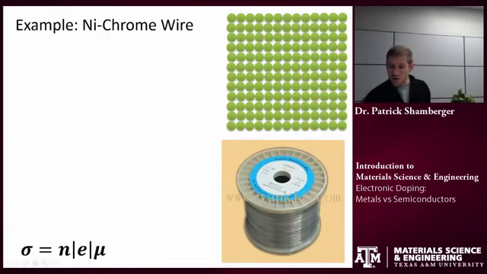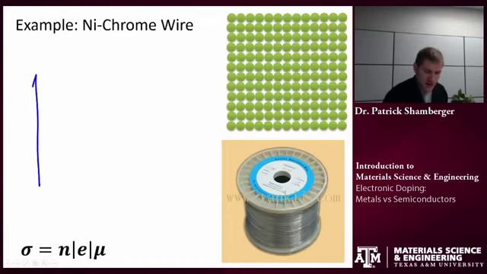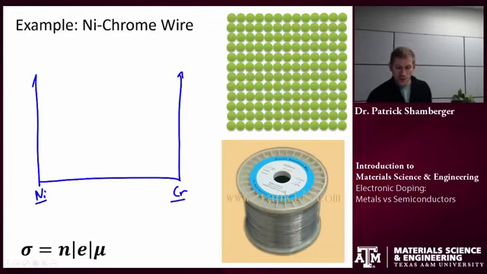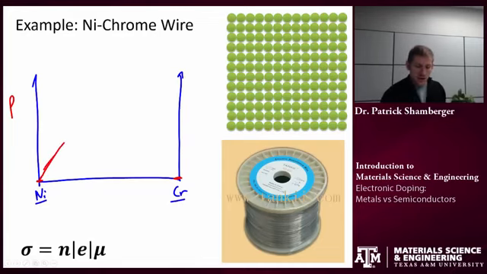Now this is kind of weird, because if I thought about a system where I go all the way from pure nickel to pure chromium, these are both metals, and so the resistivity of pure nickel is quite low, and the resistivity of pure chromium is also quite low. But once I start alloying it, I increase that resistivity dramatically.